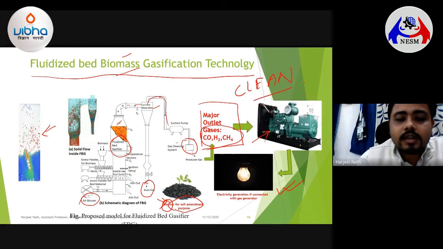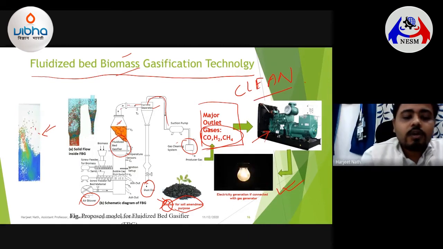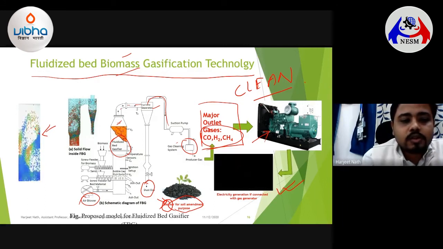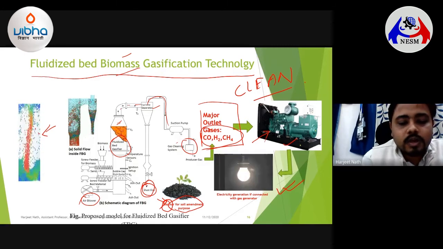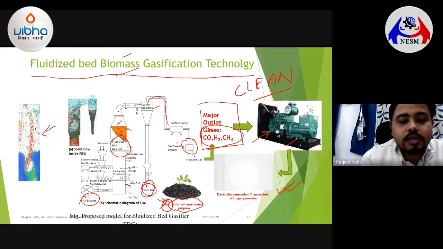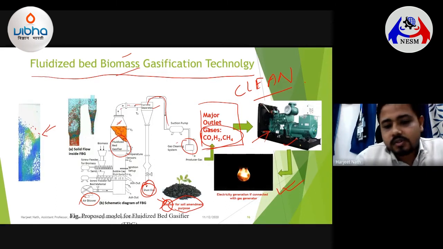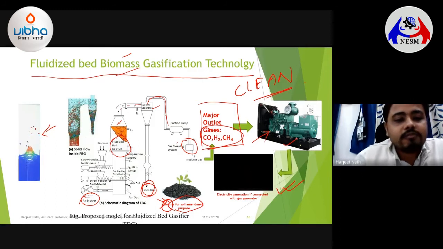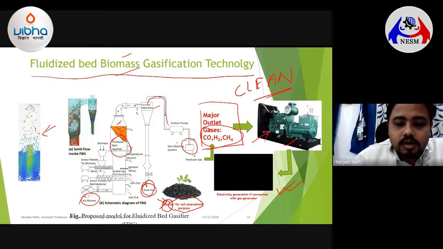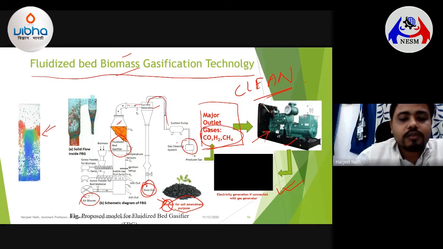energy generation techniques, where you are using the biomass or the coal, or the blended mixture of biomass and coal, which is known as co-gasification, to generate electricity, and the burnt biomass particles or burnt coal samples are obtained in the form of char, which could be mixed with our soil for various soil amendment purposes. So this is basically a carbon negative process, and has very good significance in the field of clean energy generation.